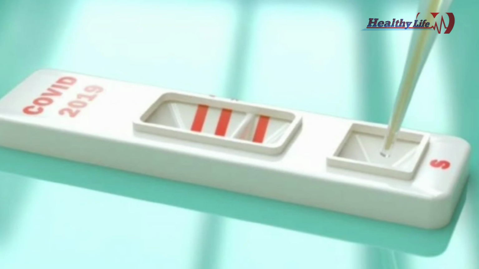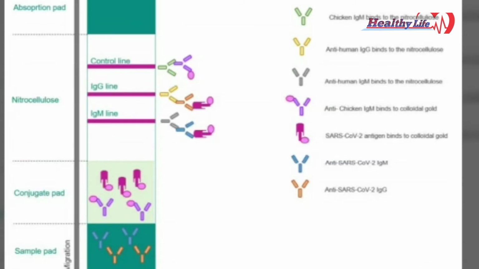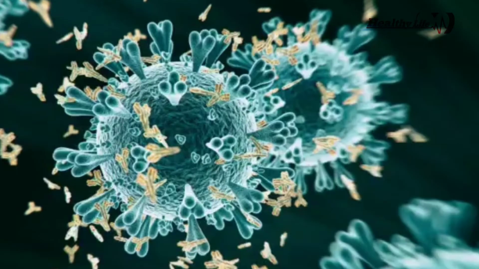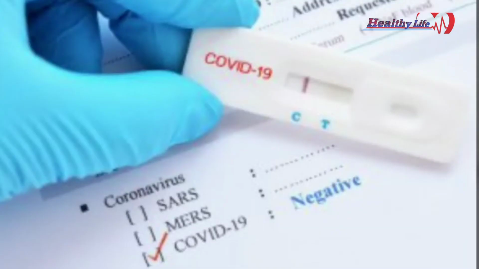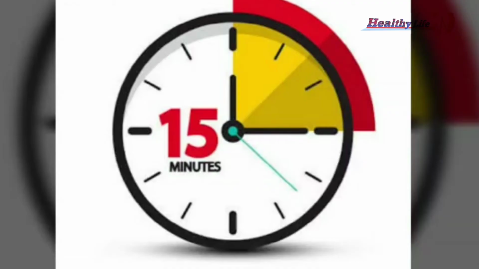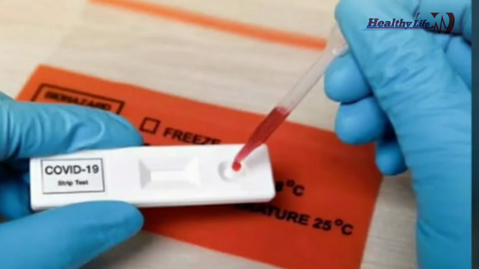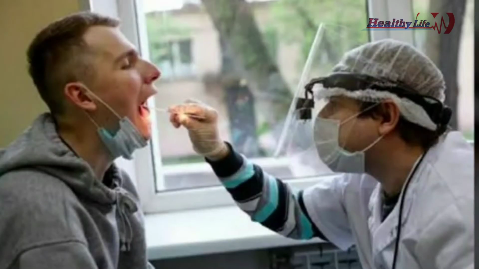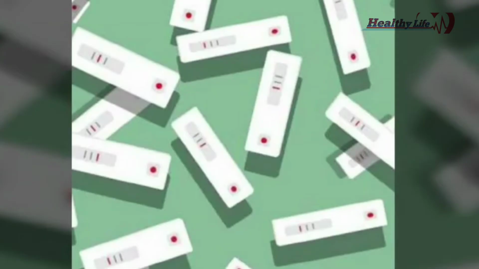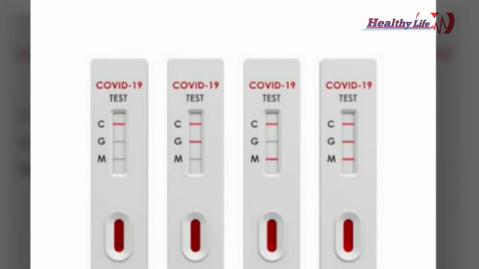A few drops of this solution are then put on a test strip within an hour of immersion of the swab in the solution. The test strips contain artificial antibodies which bind to the coronavirus proteins. If a person is infected with the coronavirus, the test lines will appear on the paper strips within 15 minutes. Antigen testing does not involve any amplification process, and swab samples may lack enough antigen material to be detectable. So this results in false negative tests.